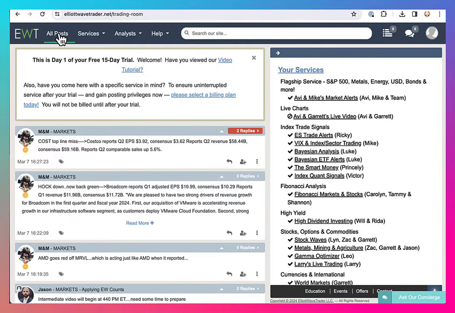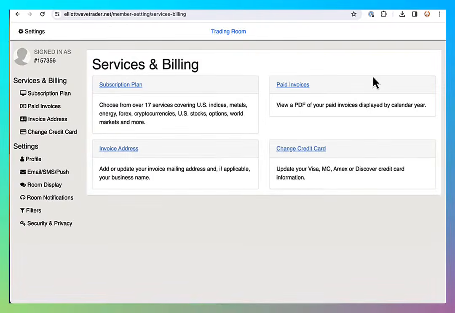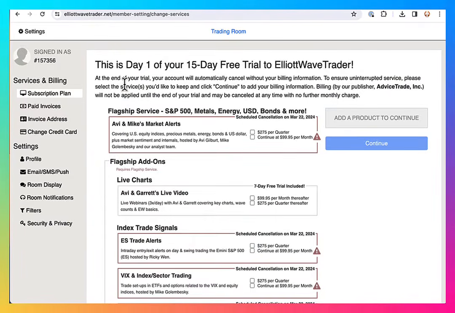If you're interested in keeping a service beyond your trial, click on Your Services or on the Services and Billing link and then select Subscription Plan to visit our Services page and select a monthly or quarterly billing plan. Once you select a plan and provide your billing information, which I won't do at the moment, you can begin posting and won't be charged until the end of your trial.